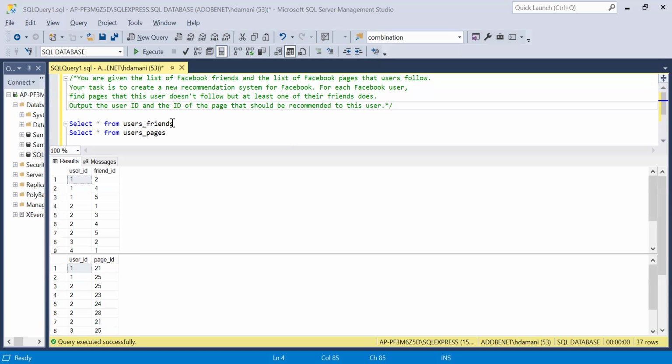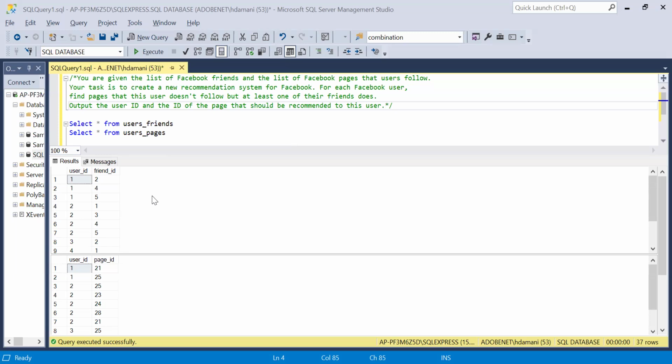Now, as part of this problem, we have to create a new recommendation system, which will tell us which more pages each user should follow based on the friend IDs available. Let me give you an example. With user ID 1, we have 2, 4, and 5, which are friends of user ID 1.